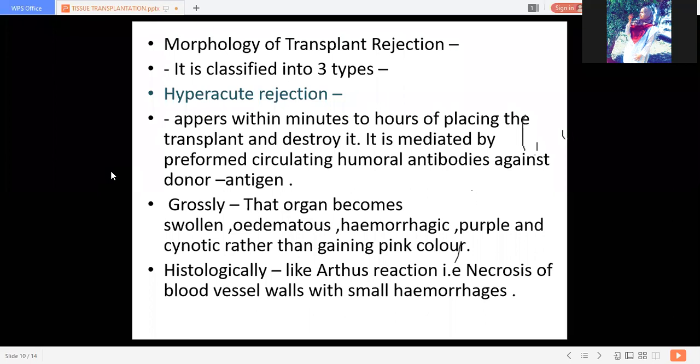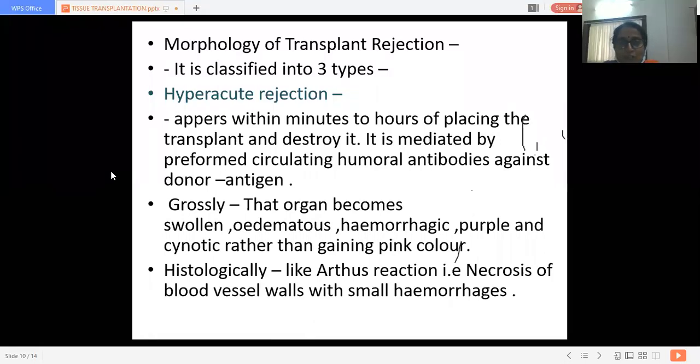Localized inflammation, pain, redness. Right? And necrosis is the main part of Arthus reaction. Ischemic tissue necrosis, there is destruction. Platelet aggregation is also there, and then the ischemic injury, and then necrosis. Yes, right. Very good.